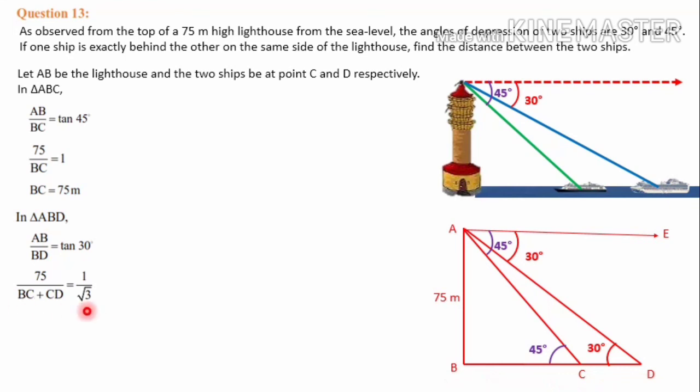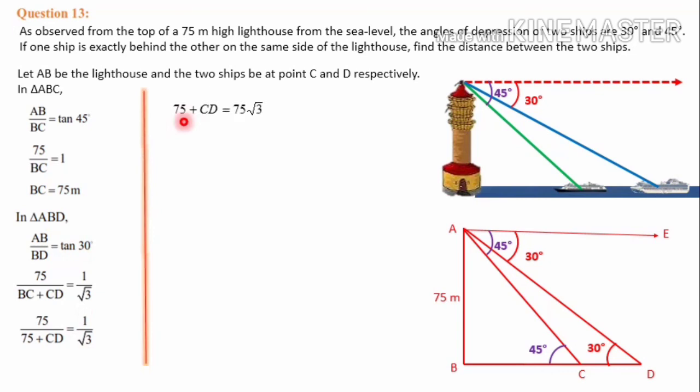This type of question we have done before also. Then 75 divided by BC, which we already calculated as 75, so 75 plus CD, that is the required distance, is equal to tan 30 value, 1 by root 3. Cross multiplication: 75 plus CD into 1 is 75 plus CD, and 75 into root 3 is 75 root 3.